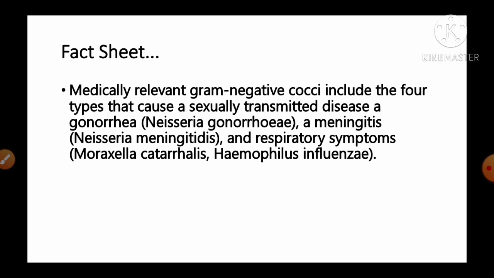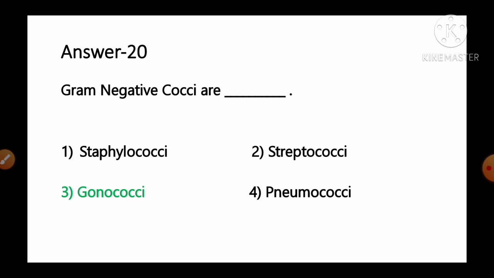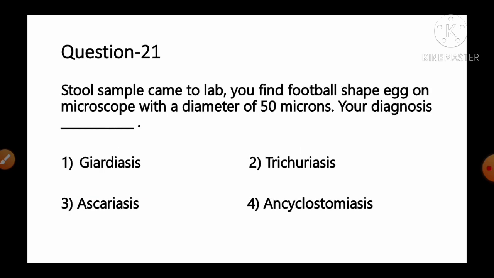From the given information, option number 3, gonococci, is included in the gram negative cocci. So option number 3 is the correct answer for this question. Move to the next question, number 21. A stool sample came to the lab. You find a football shaped egg on microscope with a diameter of 50 microns. Your diagnosis will be: option number 1, giardiasis; number 2, trichuriasis; number 3, ascariasis; number 4, ancylostomiasis.